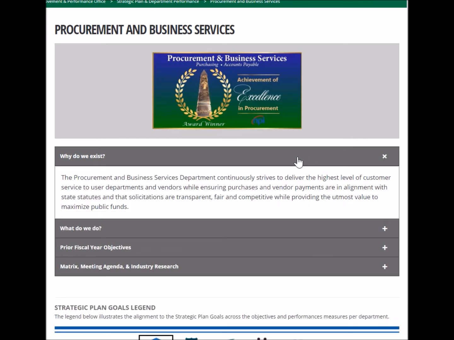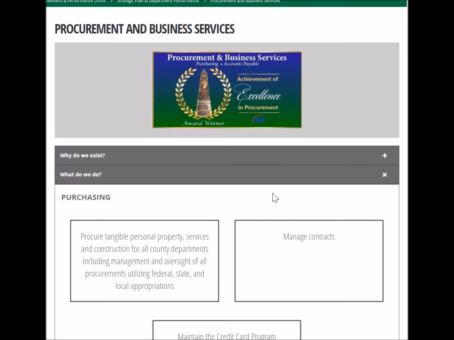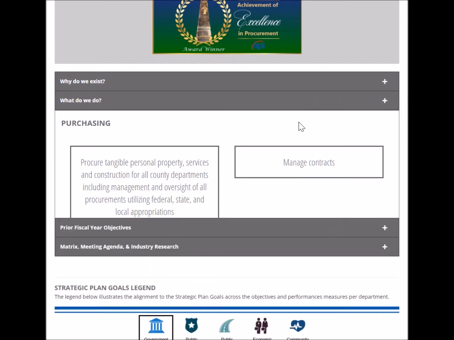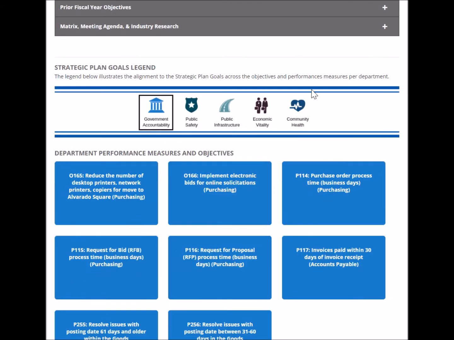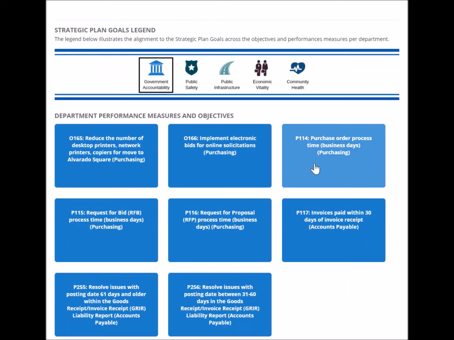Why do we exist is the mission statement. Looking at what do we do is the services by section. From there, you'll see the strategic plan goals legend, which highlights which strategic plan goal this department is aligning to. We're going to take a look at the purchase order process.